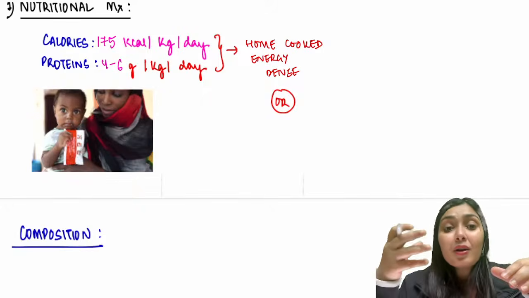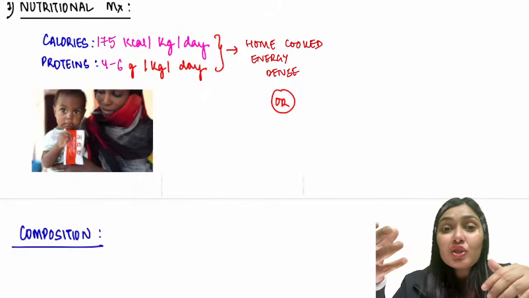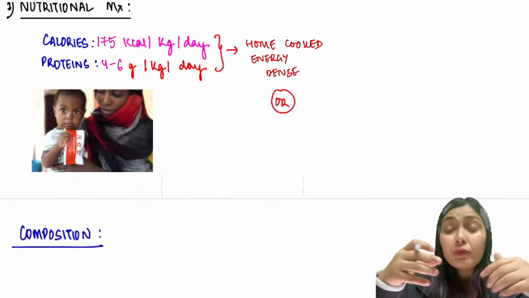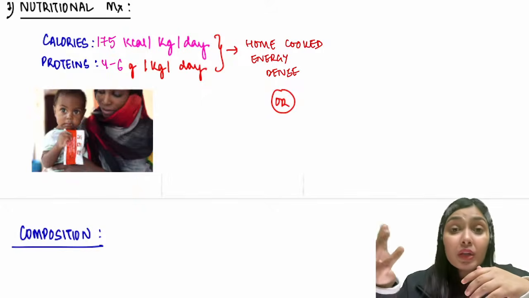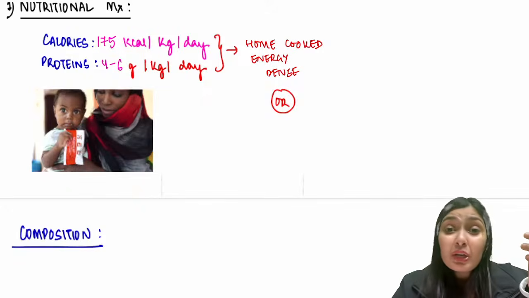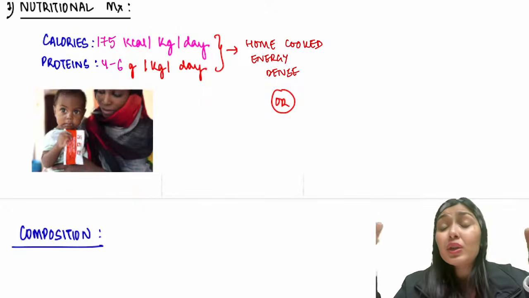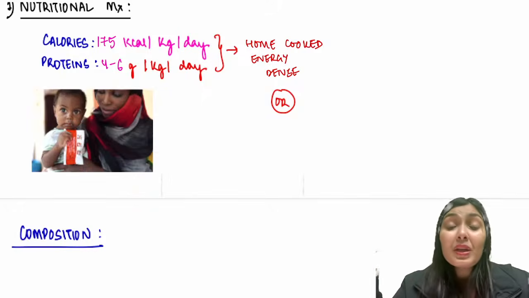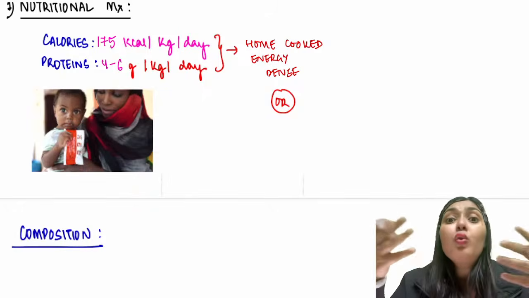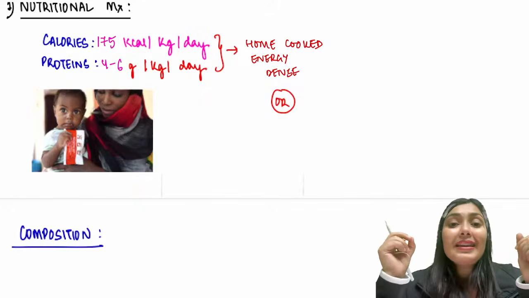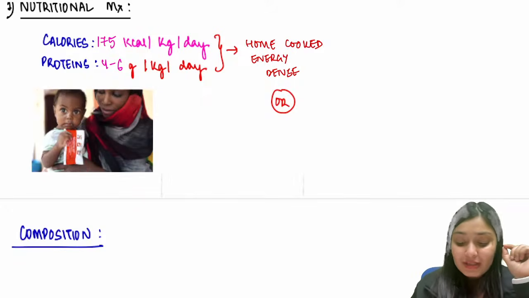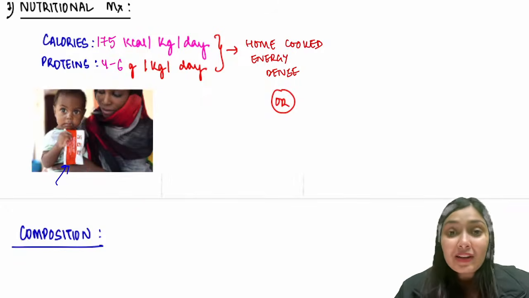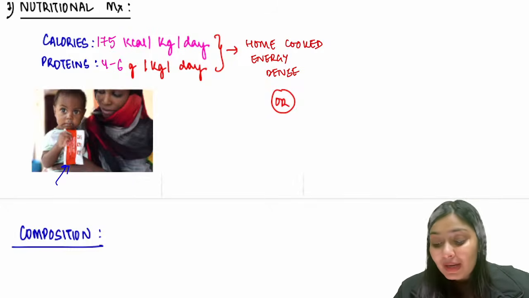If this home cooking and making energy dense is not economical or not plausible, for example, if there is a family of 8 members and both mother and father are working, maybe belonging to a very poor socioeconomic status, both are laborers and they don't have that many resources to make the food energy dense or to cook the food even, then in that case we have one Brahmastra. What is that Brahmastra? Can you see this child? What is this child having? This red and white packet looks like a KFC logo packet, but this is nothing but RUTF.